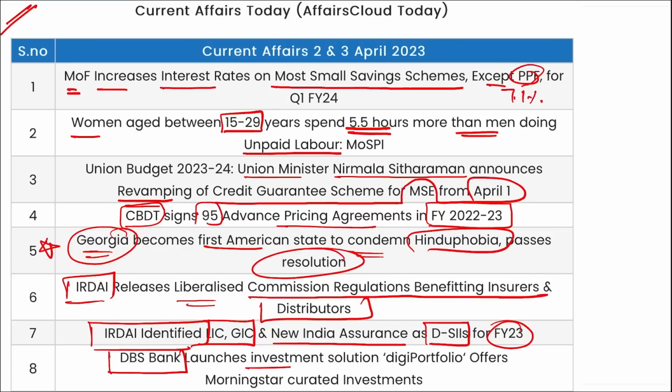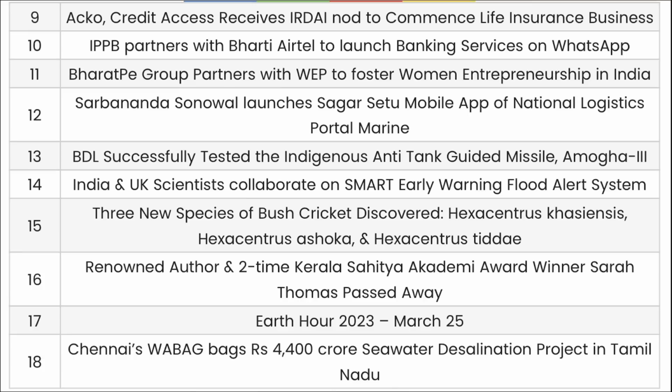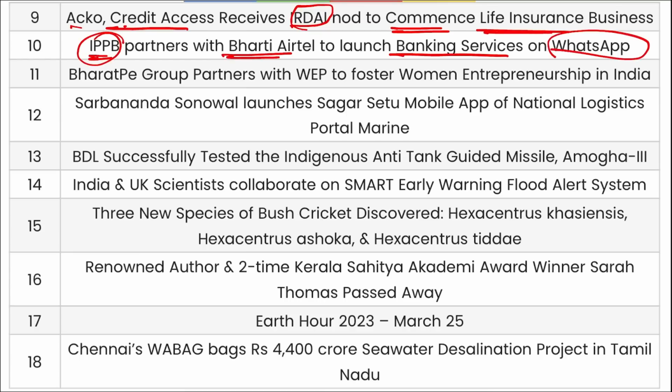DSB Bank has launched investment solutions Digi Portfolio offering Morningstar curated investments. Next, Echo and Credit Access have received IRDAI approval to commence life insurance businesses. IPPB has partnered with Bharti Airtel to launch banking services on WhatsApp. Bharat Pay Group has partnered with WEP to foster women entrepreneurship in India.